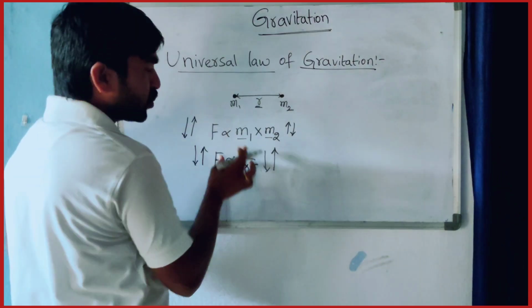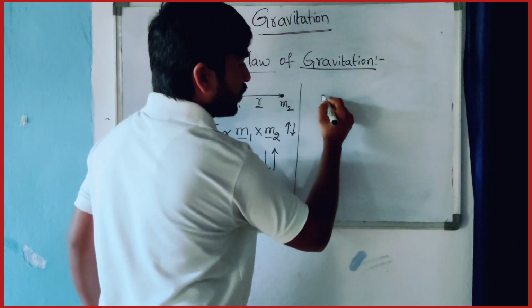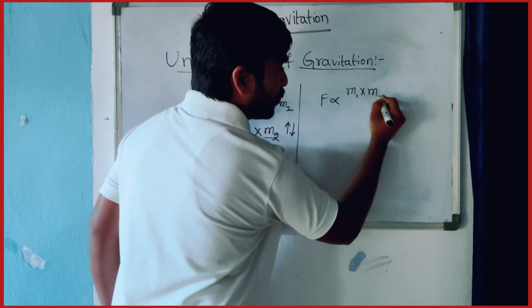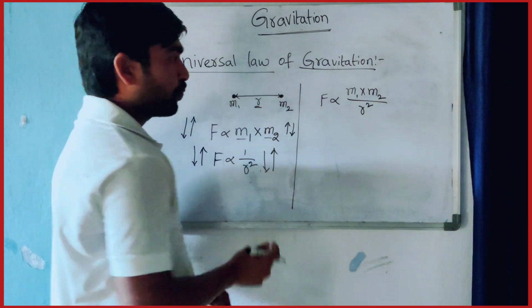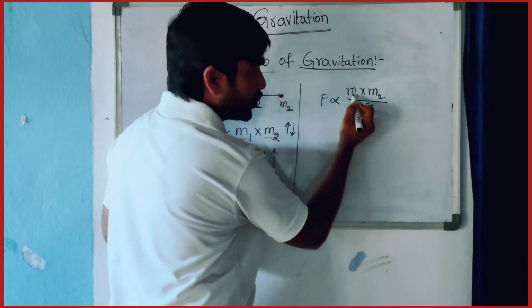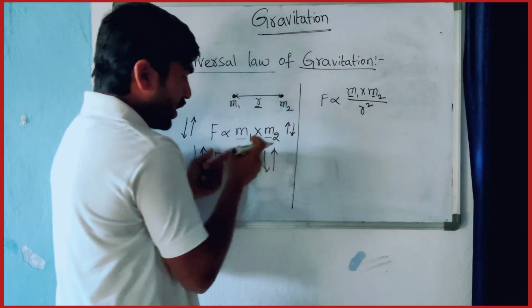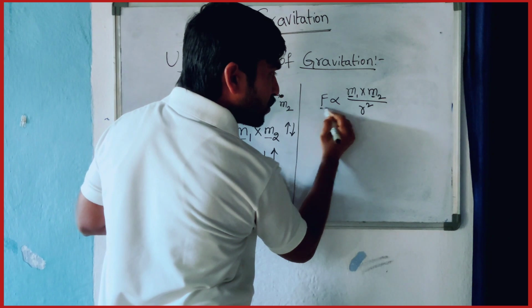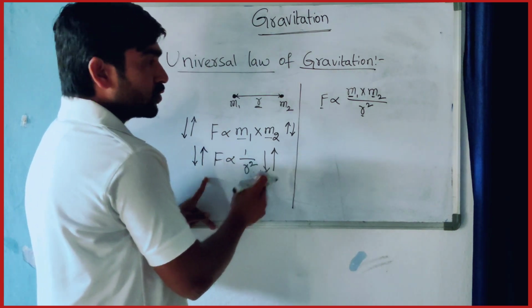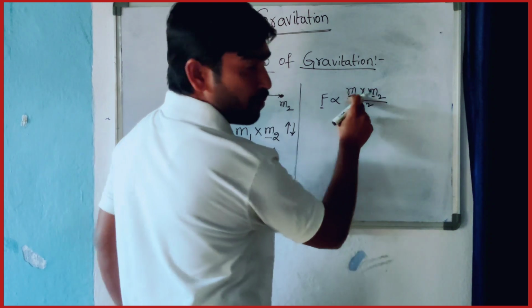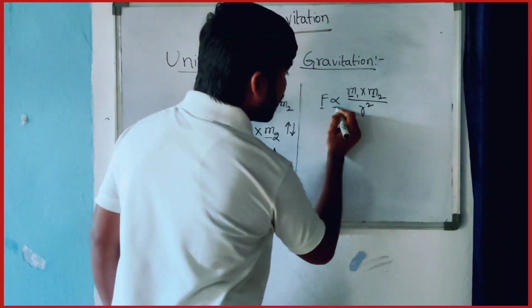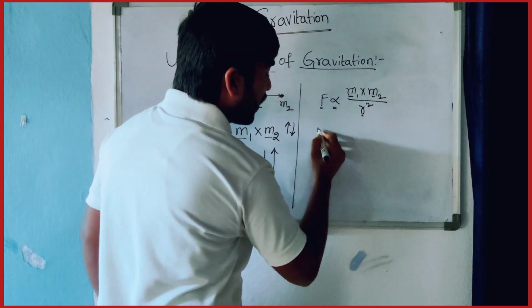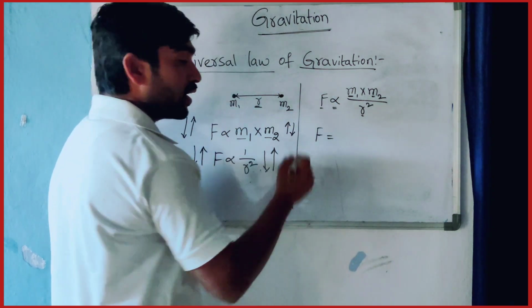So here, when clubbing these two, F is proportional to M1 M2 by R square. Look at here carefully. F is directly proportional to M1 M2, and F is inversely proportional to the square of the distance. So when we remove the proportionality symbol, F is equal to some constant, that is called